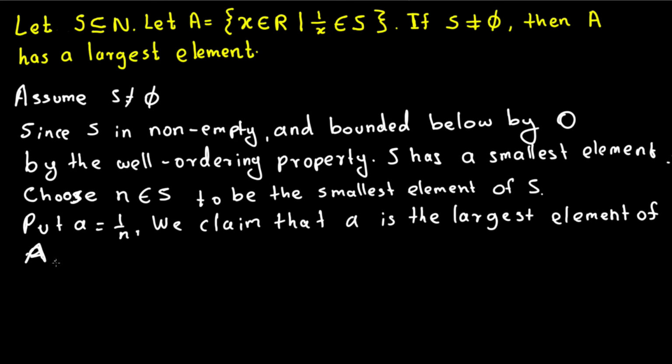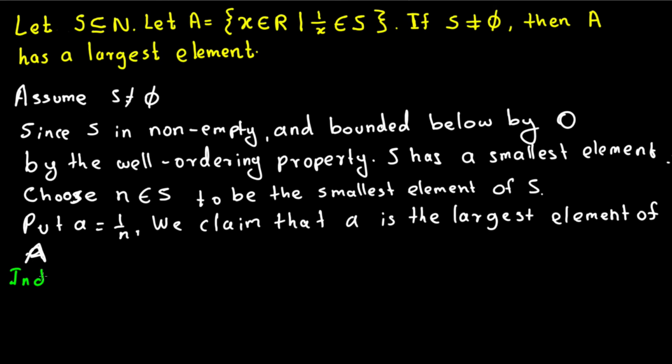Now we know that 1/a = n, because a = 1/n, then 1/a = n, and also 1/a belongs to S, so let's mention that one. So a belongs to A, and x also belongs to A. Let's mention all of these things. I use a different color.